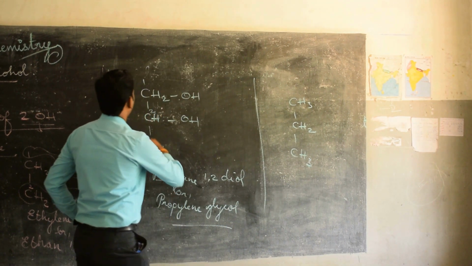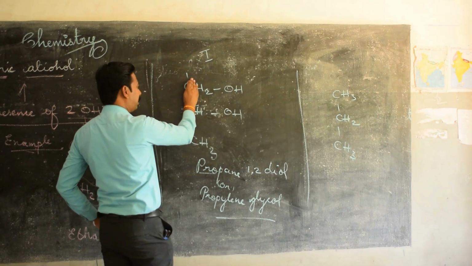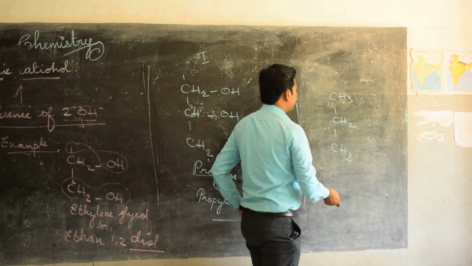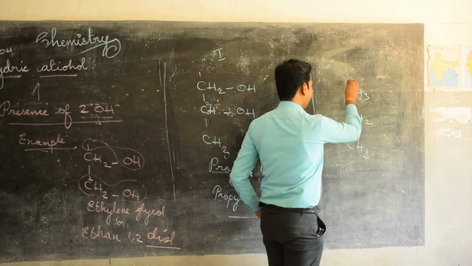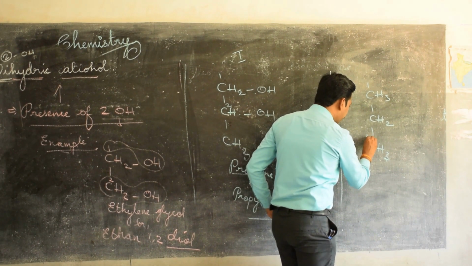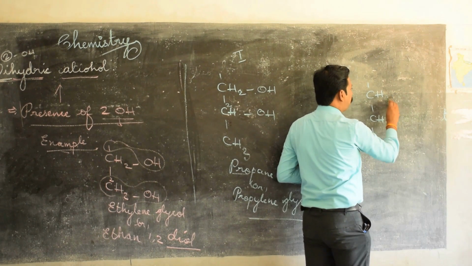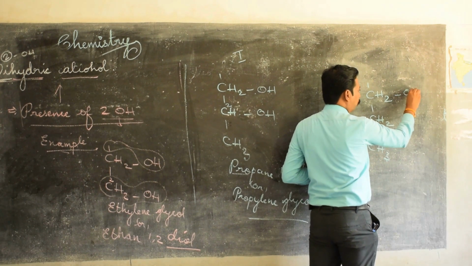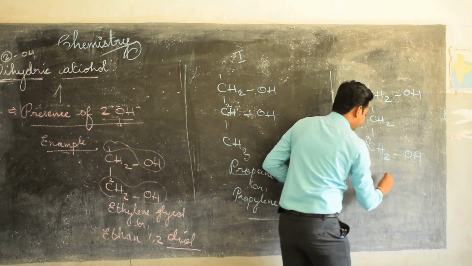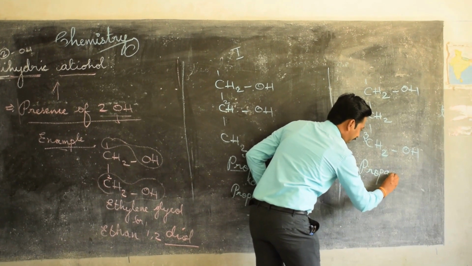In the first step, you have substituted the OH in the first position and in the second position. Doubt may arise: why don't you put the OH in the first position and in the third position? Yes, you can, by replacing one hydrogen, CH2OH, and this one also CH2OH, and the parent compound will be propane again.